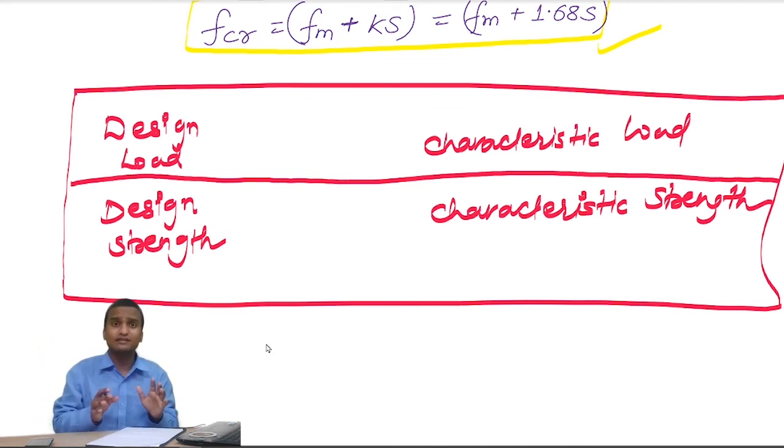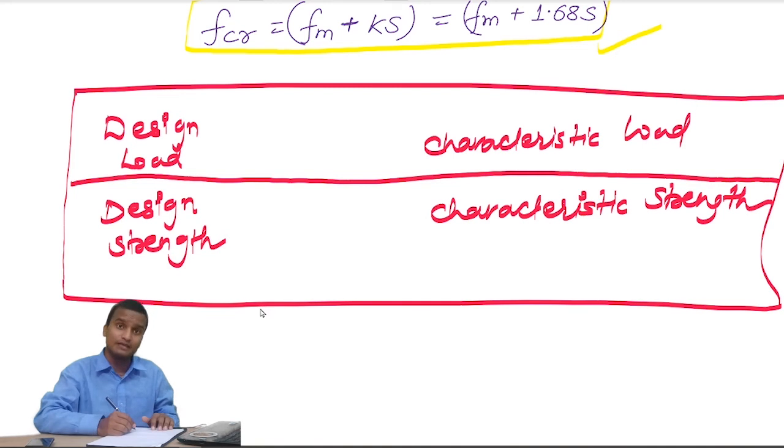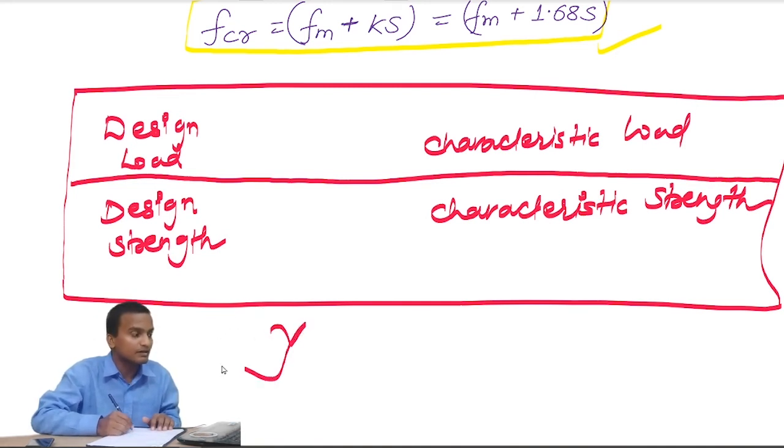So the factor that relate design load with characteristic load is called partial safety factor. Partial safety factor is also of two types: partial safety factor for loads and partial safety factor for materials. Partial safety factor is always greater than 1, and it is represented by gamma.